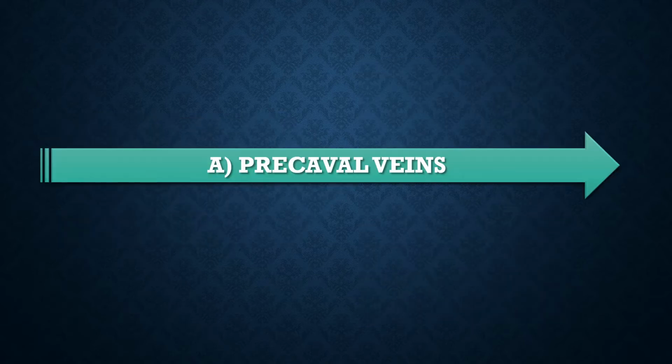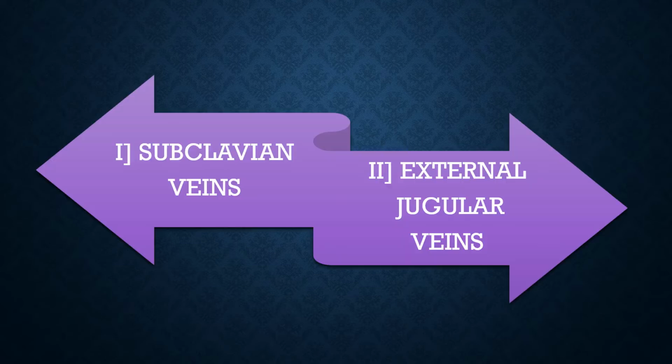Now let us discuss the precaval veins. The precaval veins collect the deoxygenated blood from the upper part of the body to the heart. Each precaval vein is formed by the fusion of the following major branches. The first one is the subclavian veins. The right and left subclavian veins collect the deoxygenated blood from the right and left forelimbs and shoulder.